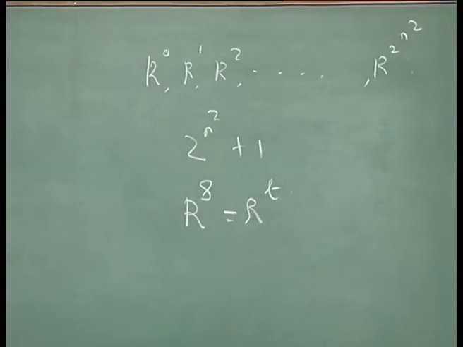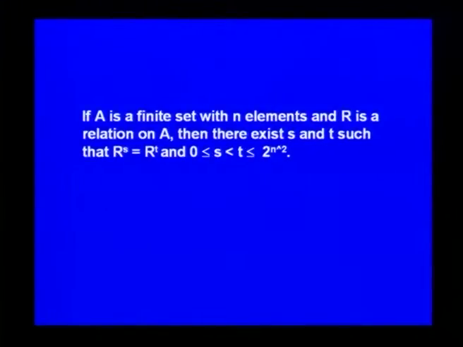That is what is meant by this result. If A is a finite set with n elements and R is a relation on A, then there exist s and t such that R power s is equal to R power t, and s and t lie between 0 and 2 power n squared.